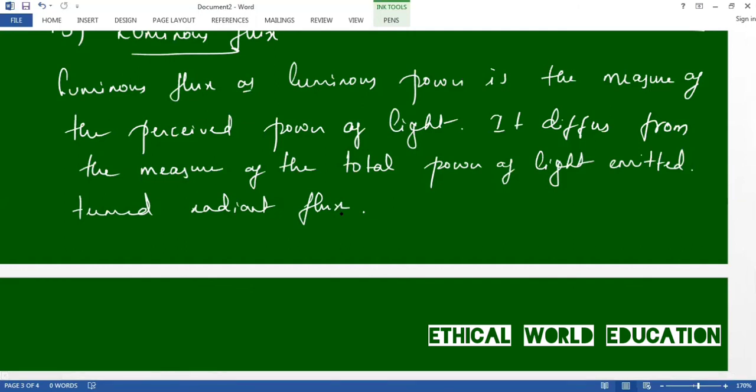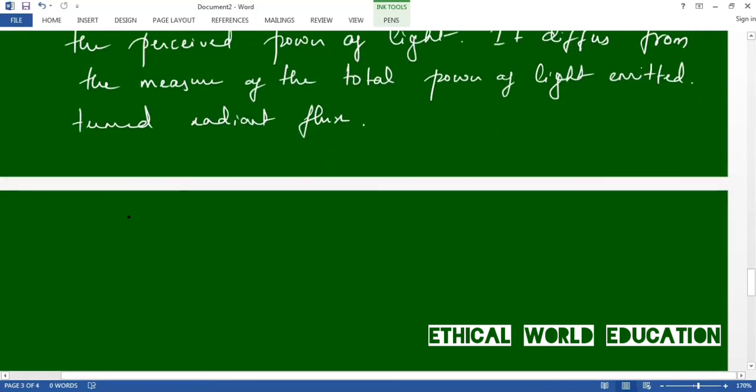Next one is the SI unit of luminous flux. The SI unit of luminous flux is lumen. It is small l, small m.